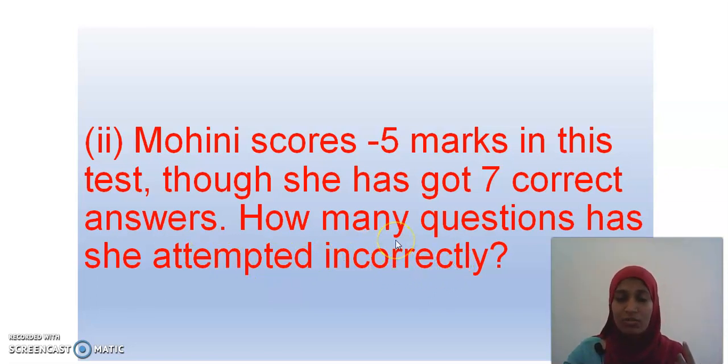In the previous class we learned how to find the total score. Now we are going to find how many answers she got right and how many questions she wrote wrongly. They have given us the final score. Total score is -5. Okay, shall we go into the answers now?